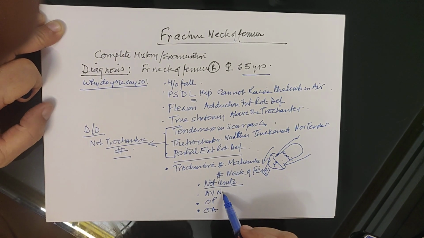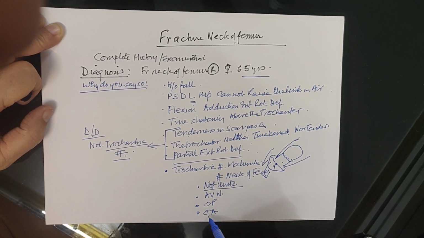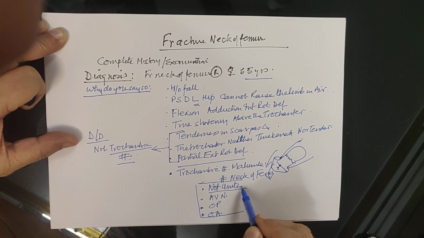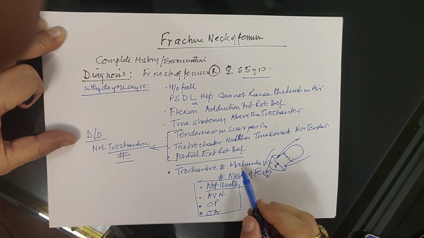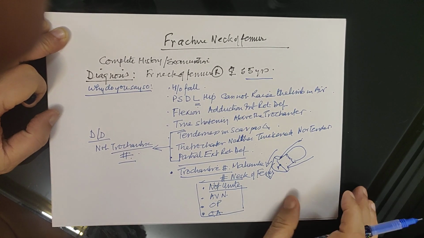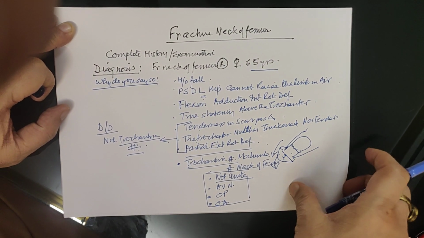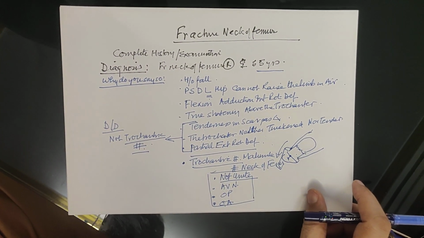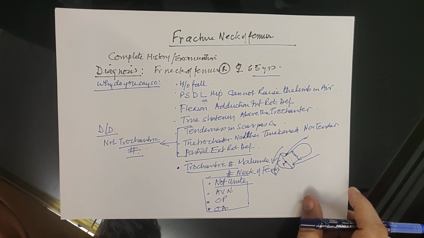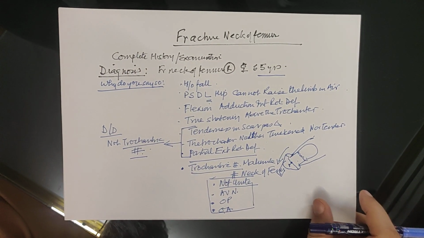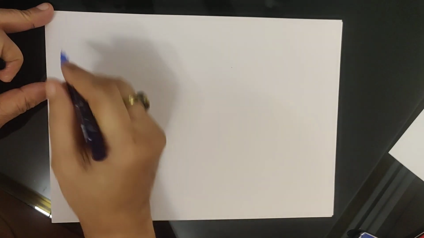So non-union, avascular necrosis, osteoporosis and osteoarthritis are complications of fracture neck of femur, and malunion is a complication of trochanteric fracture. So we have gone through what is your diagnosis, why do you say so, any differential diagnosis, why not that, and then we go on to how would you investigate.